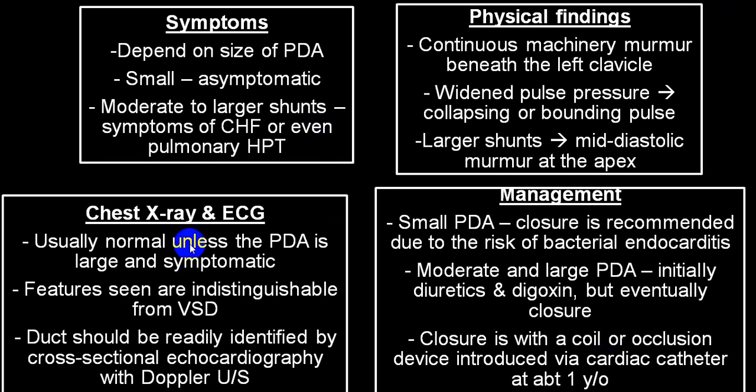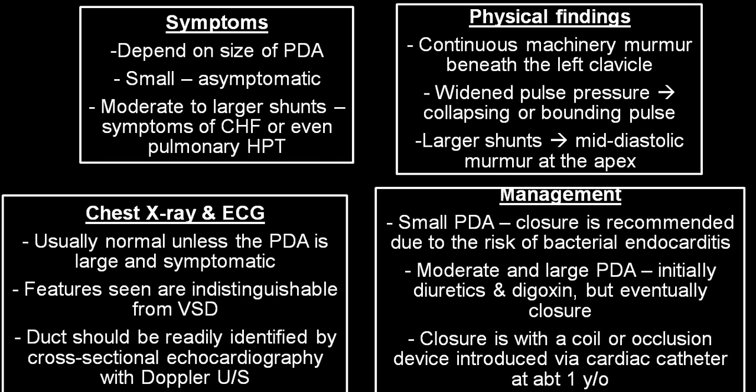On chest X-ray, you will have increased pulmonary vascular congestion, and you might have a big LA and big LV. On Doppler examination, echocardiography, you can make out the direction of the shunt, size of LA, size of LV, aortic pressures, pulmonary arterial pressures, whether there is a reversal of the shunt or not. In an ECG, you will get a big LA and big LV.